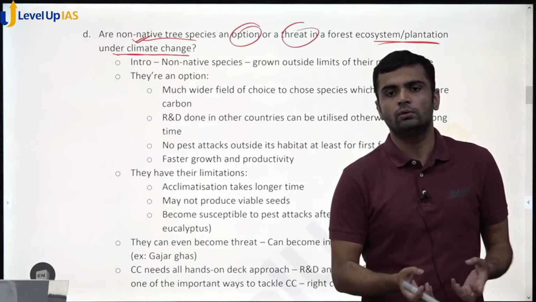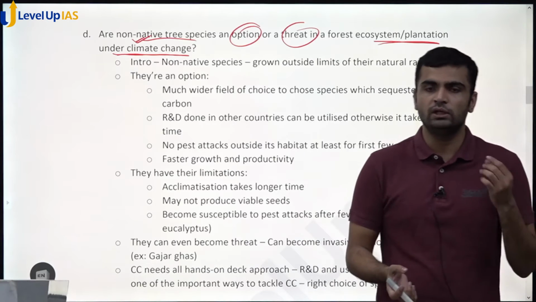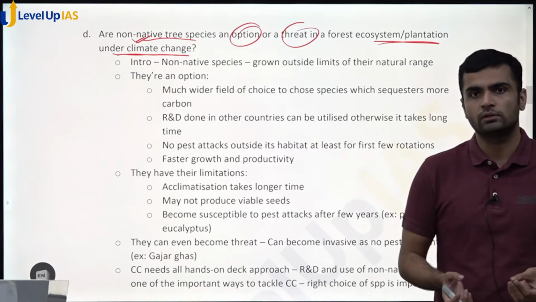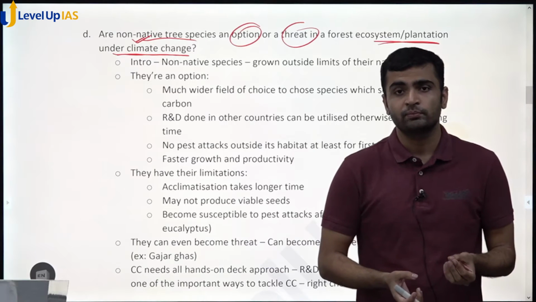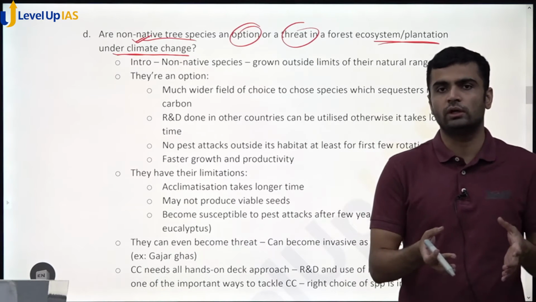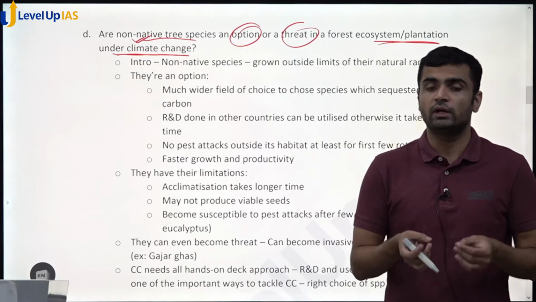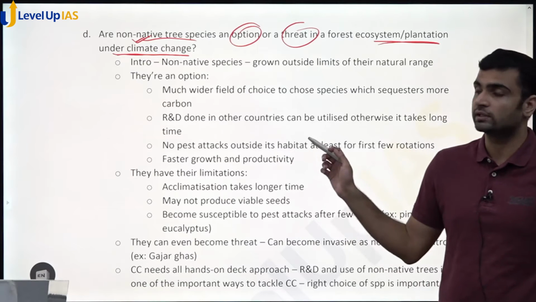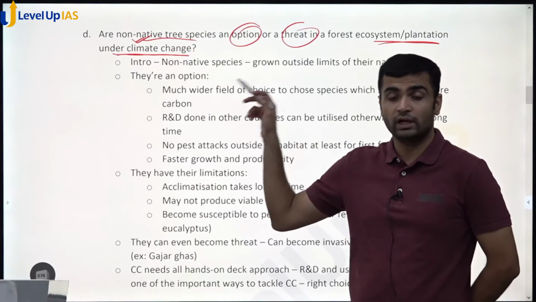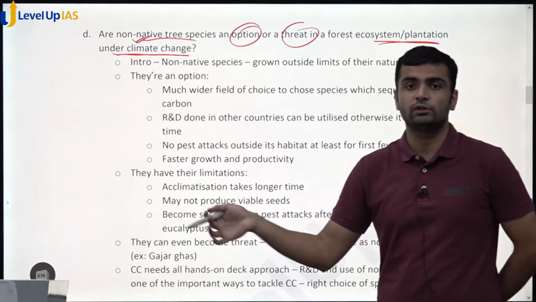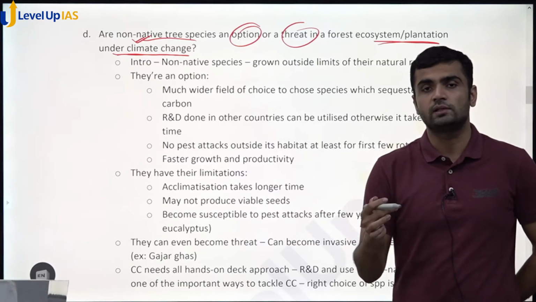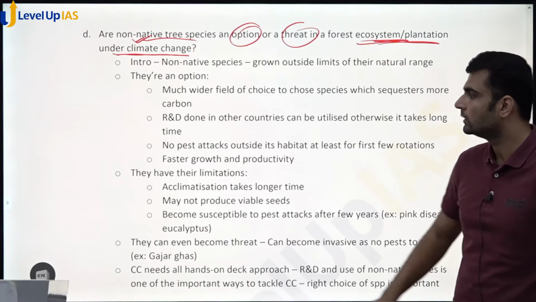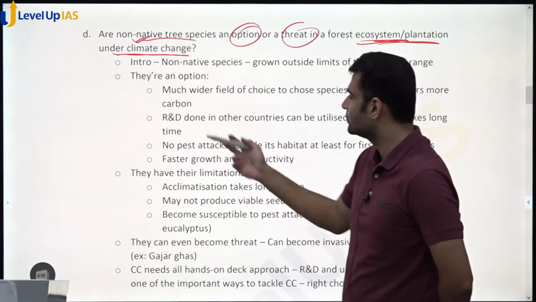So your conclusion would be, see, it's an option and we need to use all tools available to us to really tackle climate change. So we have to use these non-native species wherever applicable and wherever they give benefits, but we have to be cognizant about harmful effects. The right species must be used, and there should be proper analysis before introducing them in our forest ecosystems. Okay, that's what I have written.